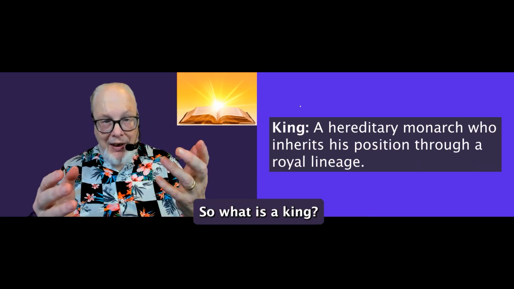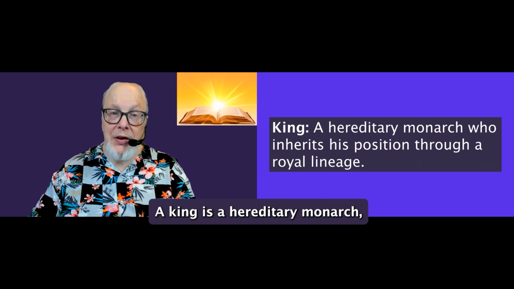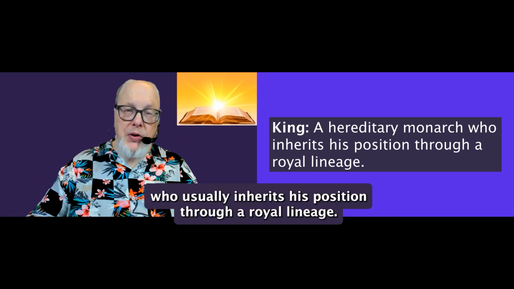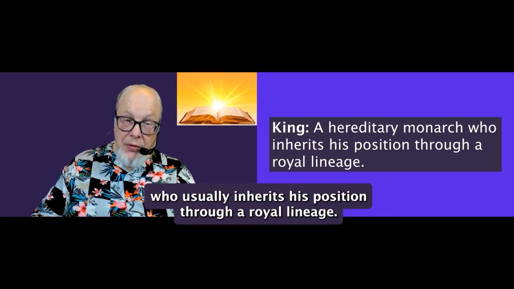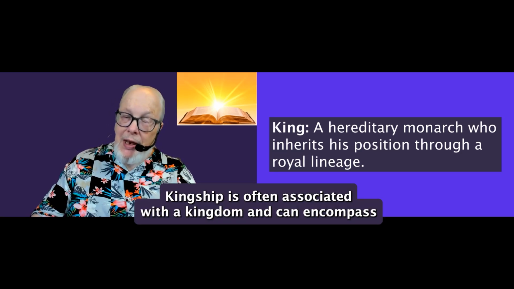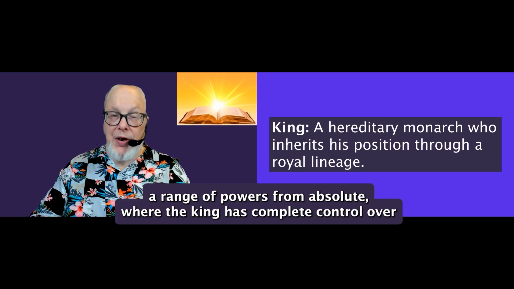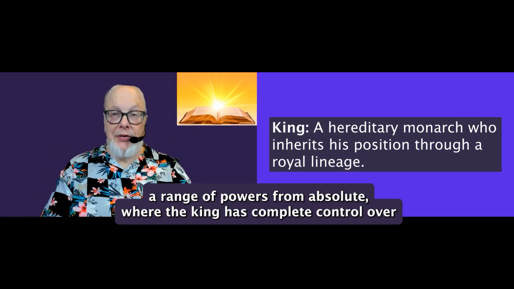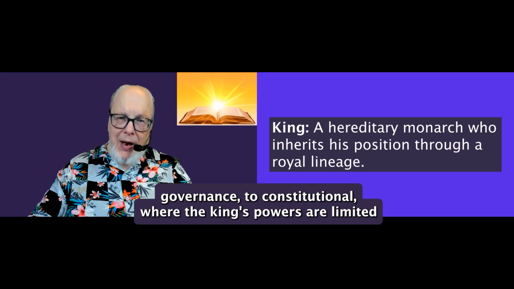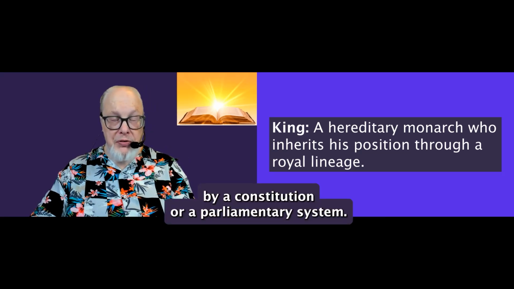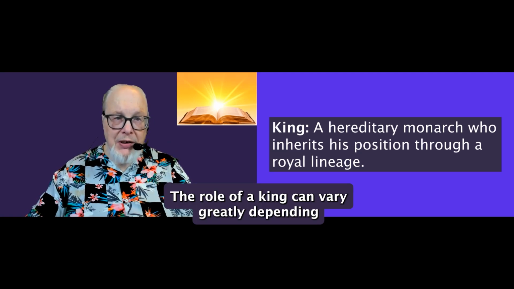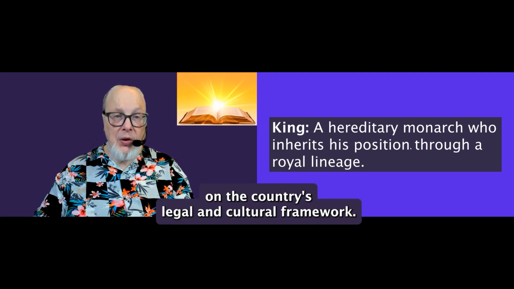So, what is a king? A king is a hereditary monarch, and that word monarch means one ruler, who usually inherits his position through a royal lineage. Kingship is often associated with a kingdom and can encompass a range of powers from absolute, where the king has complete control over governance, to constitutional, where the king's powers are limited by a constitution or a parliamentary system. The role of a king can vary greatly depending on the country's legal and cultural framework.